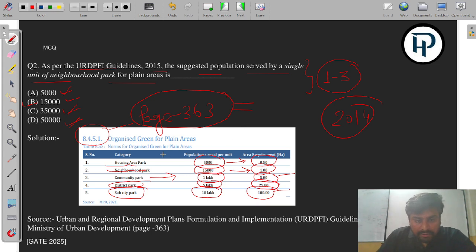So you have to remember all those 5 points, not only the population but you also have to remember the area, how many hectares of area are required for community park, district park, sub city park and housing area.